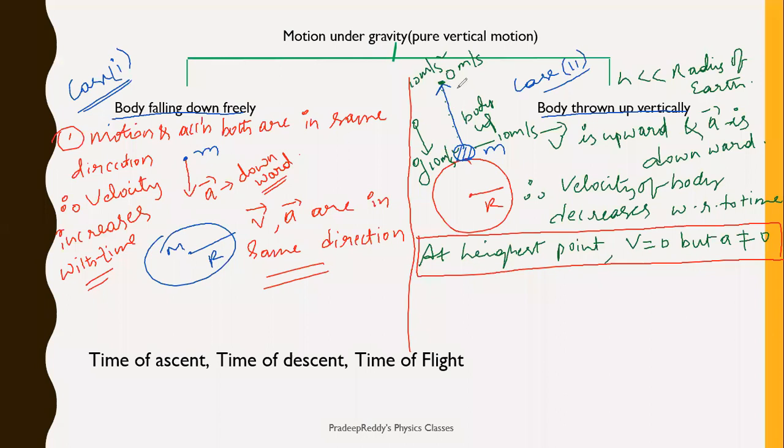Change in velocity is negative, right? So in this case, delta V is negative. In this case, delta V is positive. Change in velocity is positive in case of downward motion. Change in velocity is negative in case of upward motion. So this is what happens with bodies vertically thrown up and bodies falling down freely. They are under the influence of acceleration due to gravity.